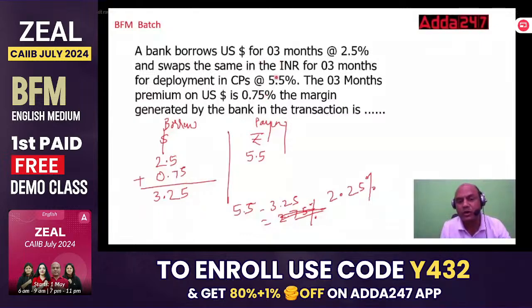And I'm investing at what rate? 5.5%. So this is what I'm investing, and this is what I'm borrowing. So my difference is what? 5.5 minus 3.25, right? What is the answer? 2.25, right? So the answer will be 2.25. Got it? So that was the introduction.